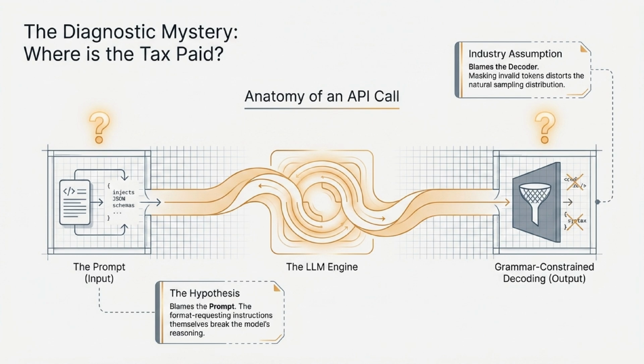This brings us to a diagnostic mystery: where exactly is this tax being paid? The industry assumption usually blames the decoder, believing that masking invalid tokens distorts the natural sampling distribution. But our hypothesis is different. We believe the problem starts at the prompt, that the format requesting instructions themselves actually break the model's reasoning before generation even begins.